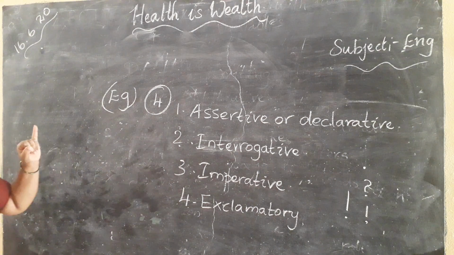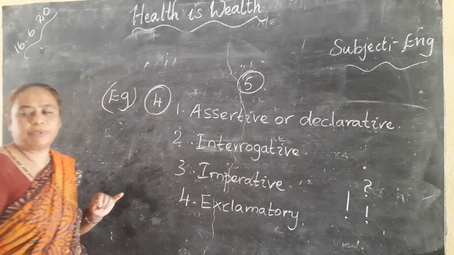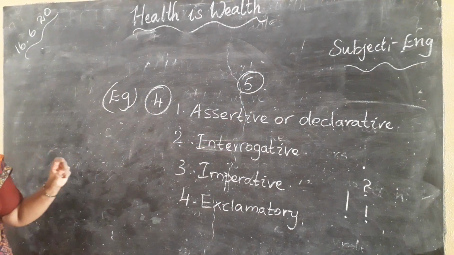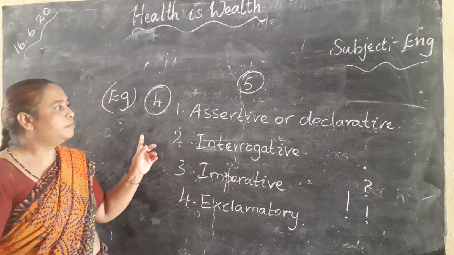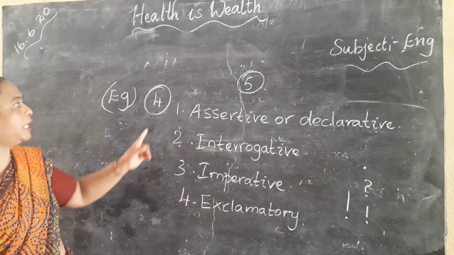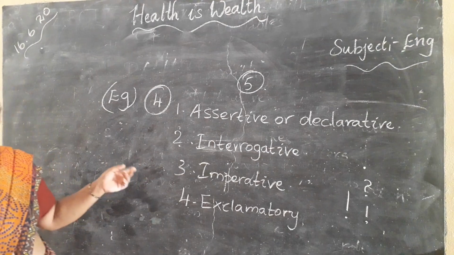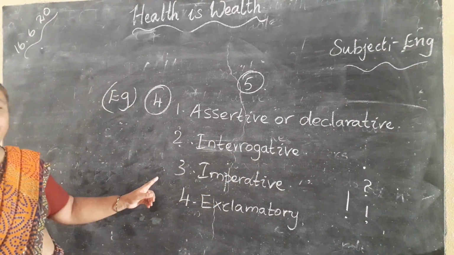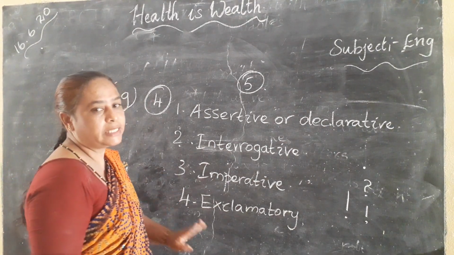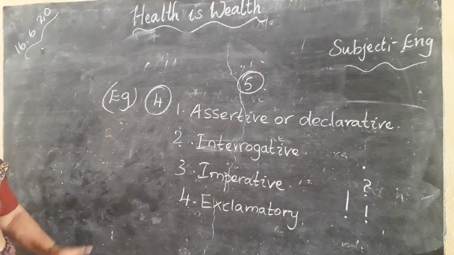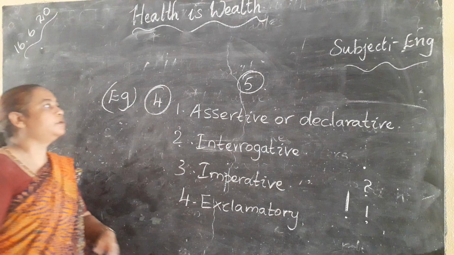So the home task is you can write at least 5 sentences. Correct formation should be there. You have to put the words in the proper order and it should give a correct meaning. There are 4 types. First one, assertive or declarative. Second one is interrogative, which is nothing but a question. Next, imperative. Imperative sentence means advice, command, desires or request. Next, exclamatory is sudden expression that ends with the exclamatory mark. Understood, everybody? Please note down.